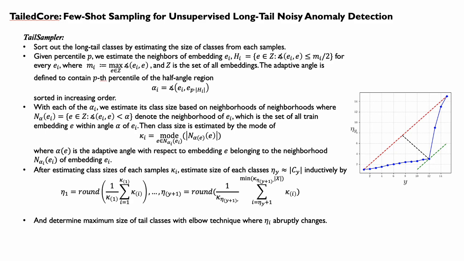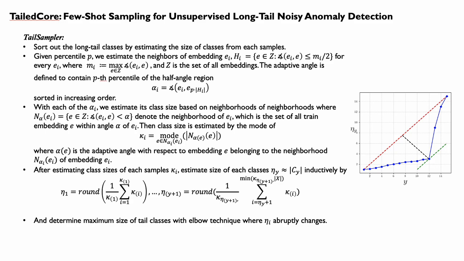First, we search the set of neighbor embeddings H_i of embedding E_i, as shown in the equation, using cosine similarity for every embedding E_i, where M_i is the maximum angle between E_i and every other embedding Z. We define the adaptive angle alpha as in the equation, which contains the p-th percentile of the half maximum angle region.